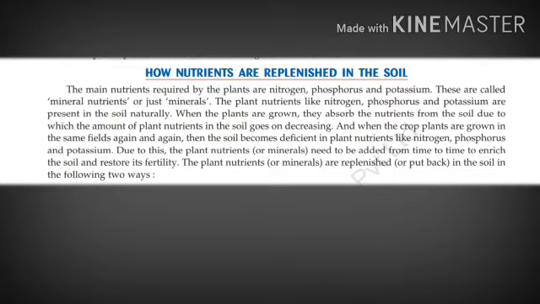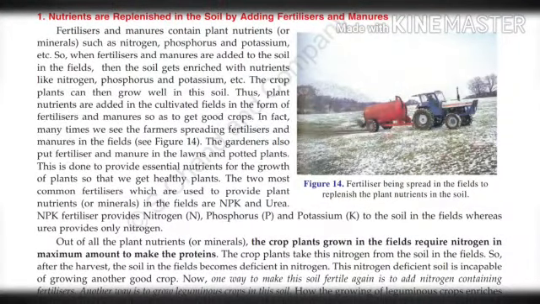So how is the soil made fertile? The soil can be made fertile in the following two ways. Number one, nutrients are replenished in the soil by adding fertilizers and manures. Fertilizers and manures contain plant nutrients or minerals such as nitrogen, phosphorus and potassium. Okay, they may contain other minerals also.